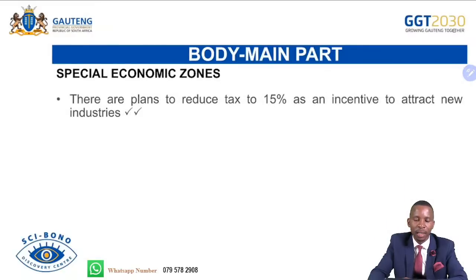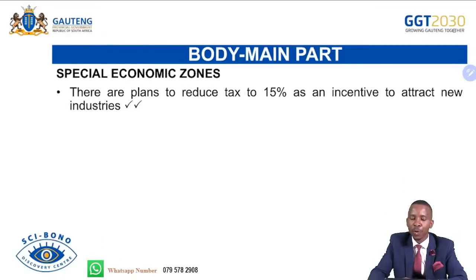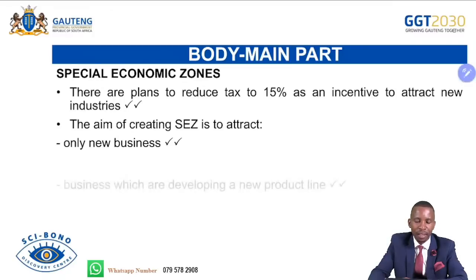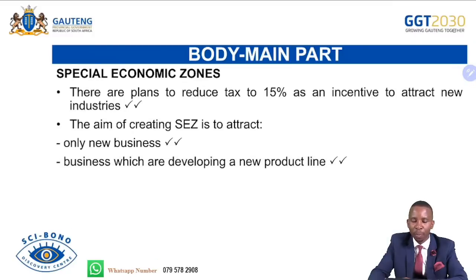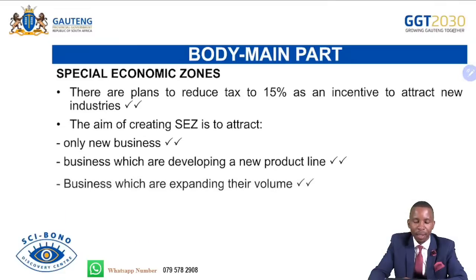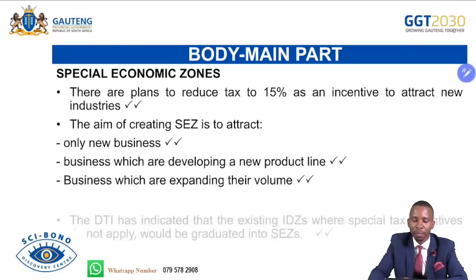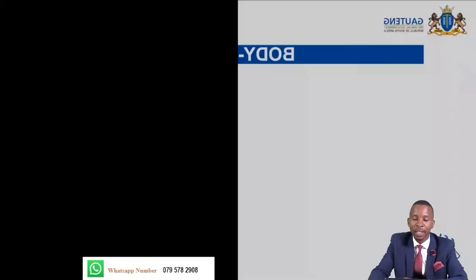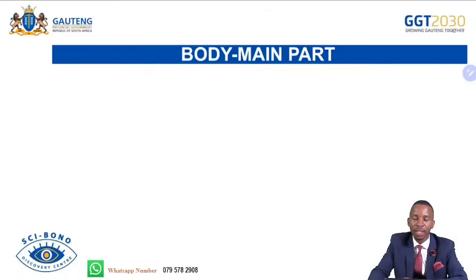We continue with SEZ. There are plans to reduce tax to 15% as an incentive to attract new industries. The aim of creating SEZs is to attract only new businesses which are developing a new product line, or businesses which are expanding their volume. The DTI has indicated that the existing IDZs, where special tax incentives do not apply, would be graduated into SEZs or converted to SEZs.